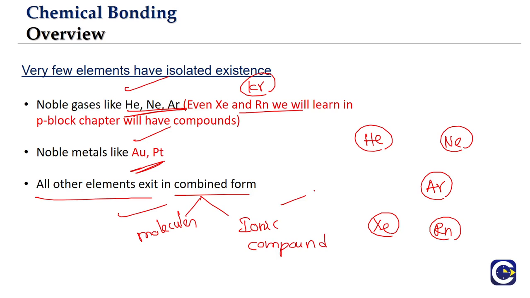The need to understand chemical bonding basically comes from the fact that most of the elements don't have isolated or independent existence; they exist in the combined form. The question is why there is a need for this coexistence, or what we call a chemical bond. If two atoms are coming together, we say a chemical bond is getting formed. That is how we can begin our understanding of chemical bonding. The basic question is why atoms form a chemical bond, and there are more questions to follow which will help us understand the entire chemical bonding concept in a detailed manner.